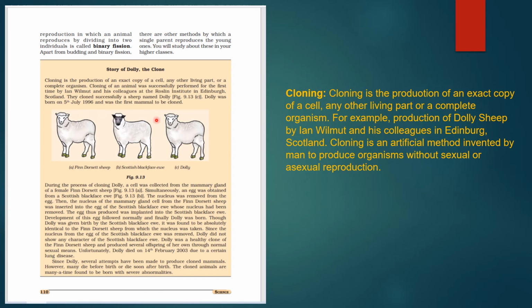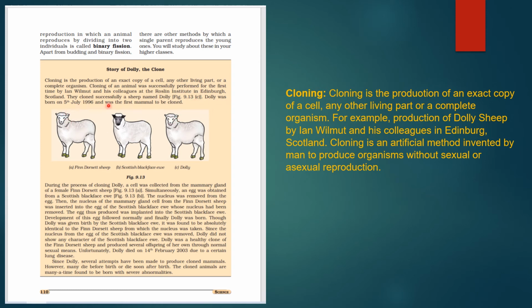Now see, our story given here is regarding Dolly the clone. First of all, we will study what cloning is. Cloning is the production of an exact copy of a cell, any living part, or a complete organism. Cloning of an animal was successfully performed for the first time by Ian Wilmut and his colleagues at the Roslin Institute in Edinburgh, Scotland.